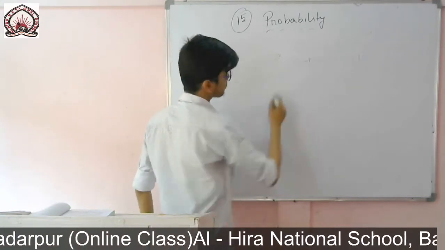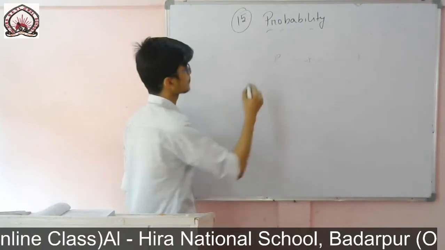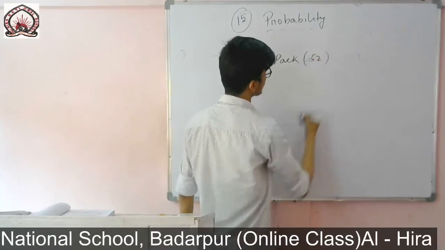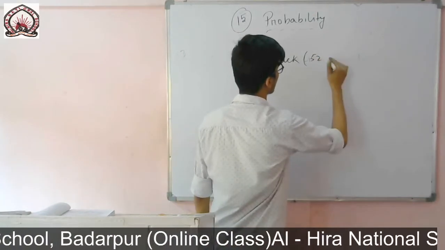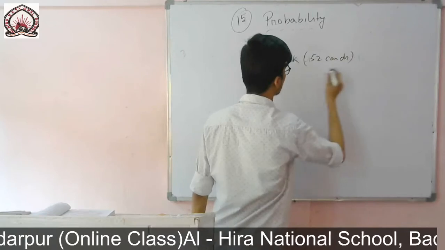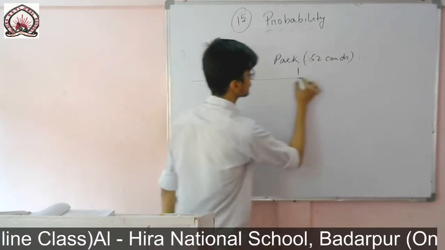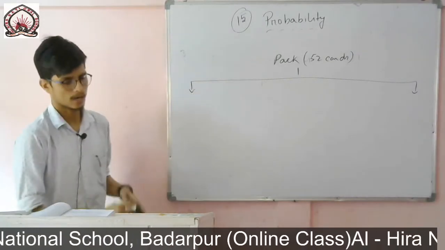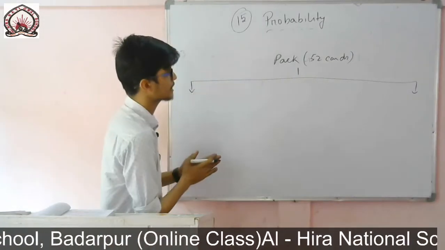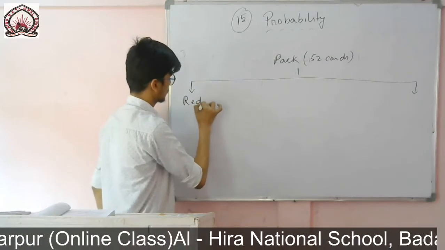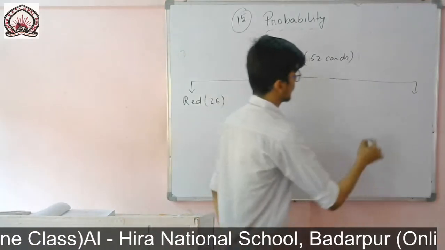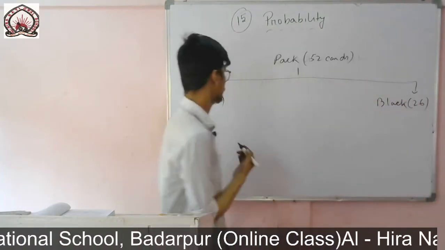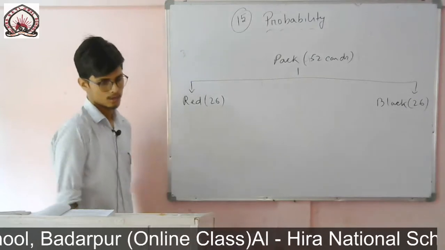So in a pack, in a normal pack there are 52 cards. You write it and memorize it, it will be helpful. These cards are divided into red cards and black cards. So red 26 and black you will find 26. Red also 26, black also 26.